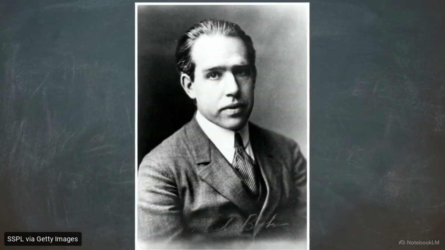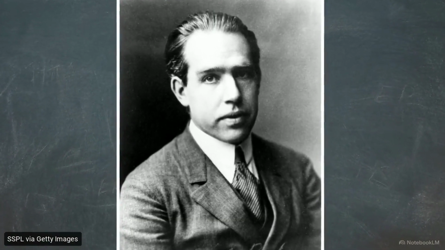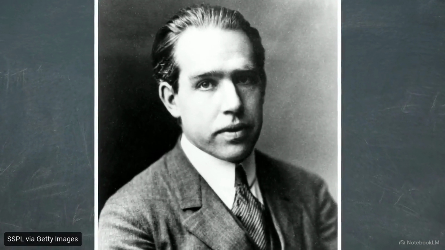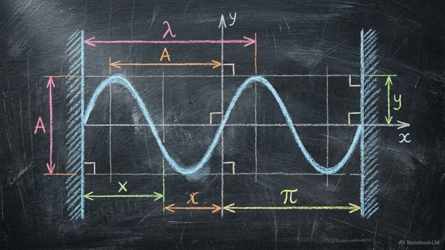In 1913, Niels Bohr postulated that electron orbits were quantized to explain experimental data. He assumed the rungs existed because they had to. 13 years later, the Schrödinger equation showed that quantization is the only way a sine wave can satisfy two physical boundaries simultaneously. It was no longer a guess, it was a derivation.